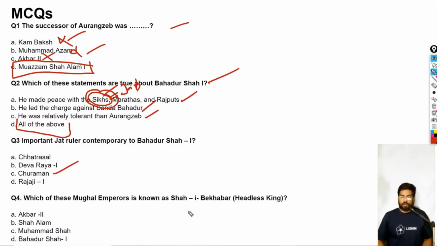Which of these Mughal emperors is known as Shahi Bekhabar? I didn't tell you this. As I mentioned before, Bahadur Shah was a weak ruler. He was tolerant, he was secular, but he was a weak ruler. That is why the nobles, his officers, named him Shahi Bekhabar, the person who doesn't know anything. He is completely clueless. So the ruler was Bahadur Shah I. Okay, so let's look at two or three more MCQs.